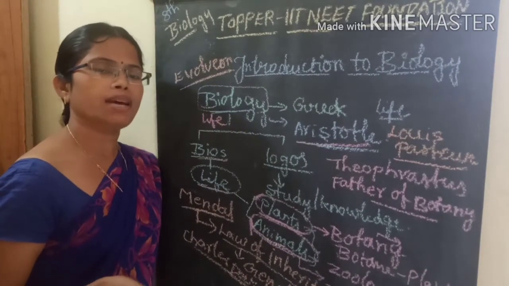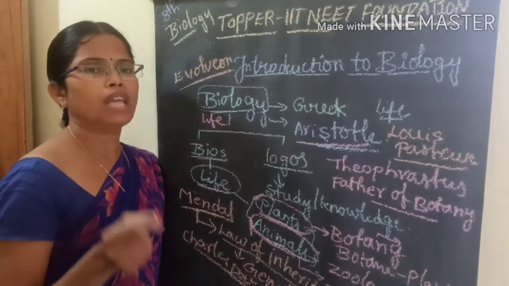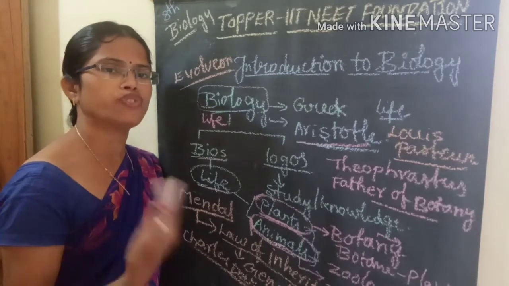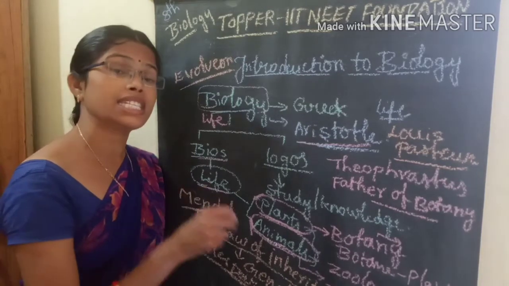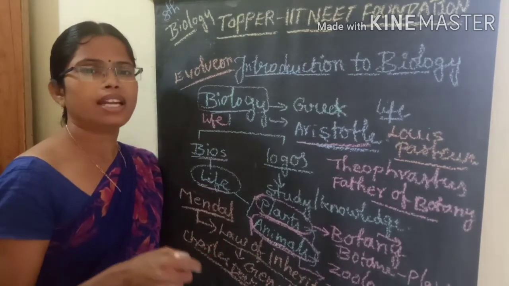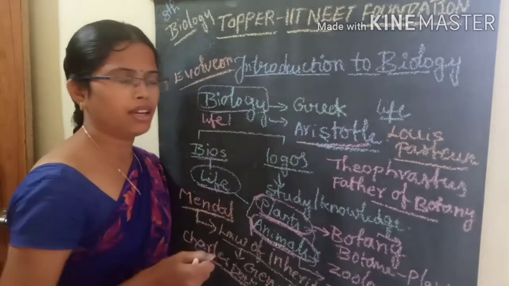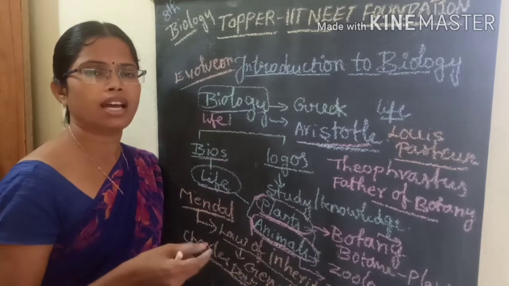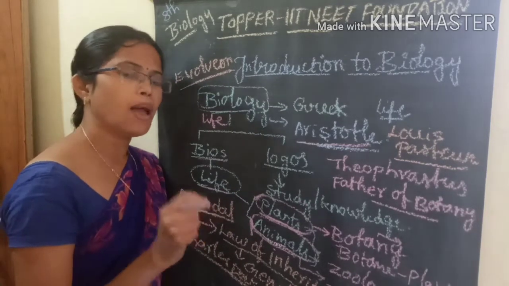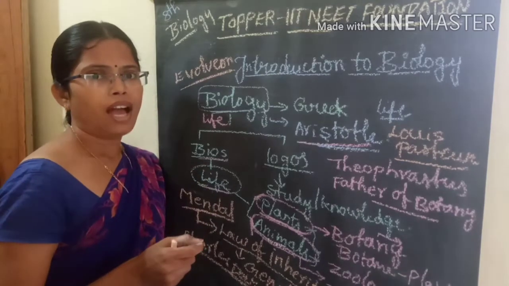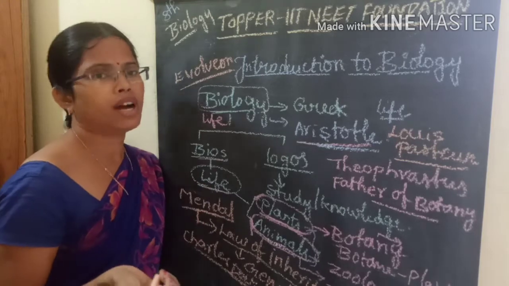Means what are the microorganisms which are present on the earth, how the microorganisms are useful in an industrial manner, what are the advantages or disadvantages of the microbes in the environment, what are the diseases which are caused by the microorganisms, and how we are developing industrially useful microorganisms.